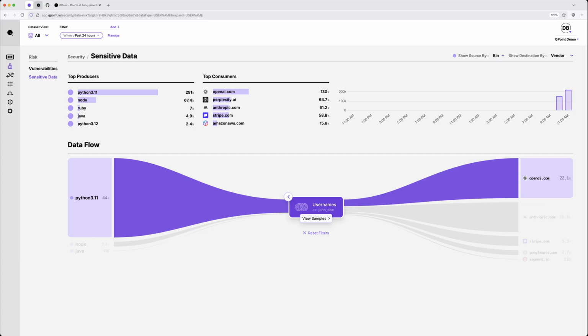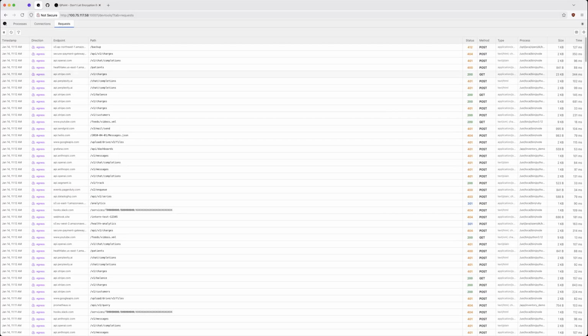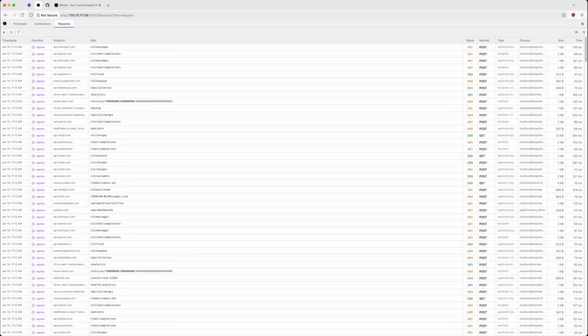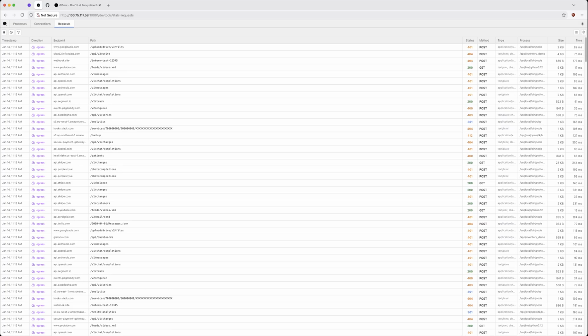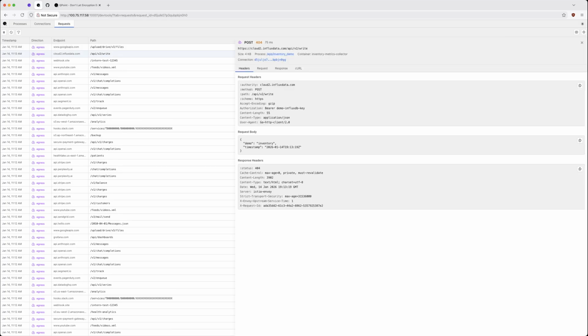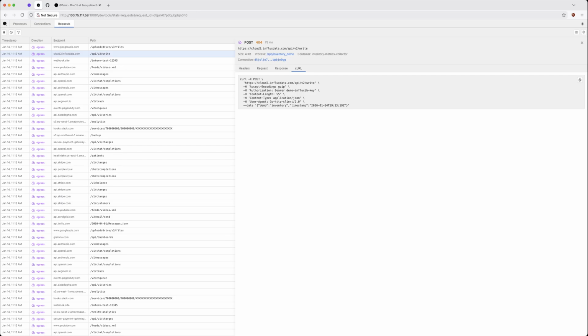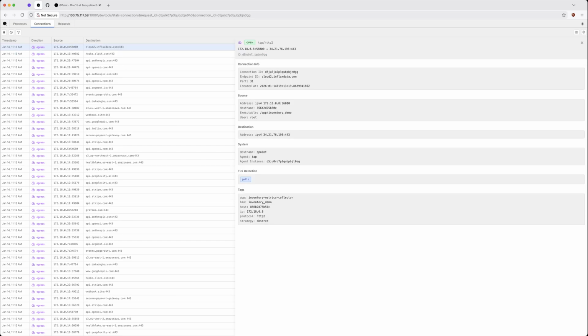Last but not least, what I've been focused on here is the QPoint Cloud. This is an optional aspect of the platform. You could also use this in a local-only version. This is what we call DevTools. This is designed to emulate Chrome DevTools. And the idea here is it's hosted directly on the sensor itself. And so you can install the sensor, get access to it locally, and then see, for example, what exactly is happening in your environment, emulate the requests via curl, as well as, again, get full attribution to the process that's substantiated, as well as all those environment variables we're extracting.